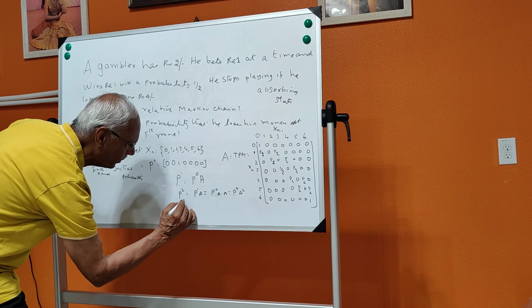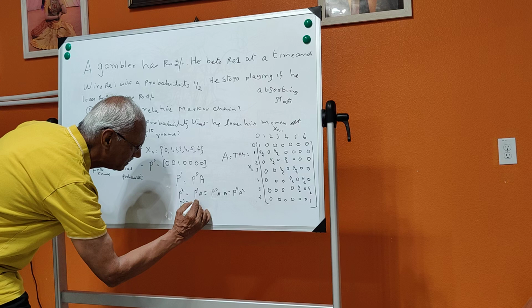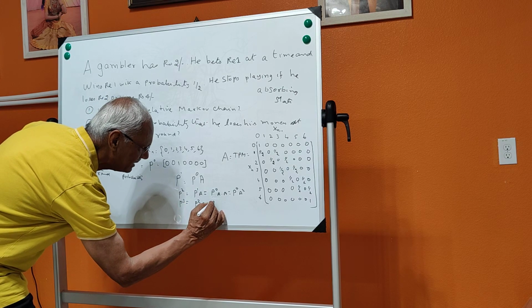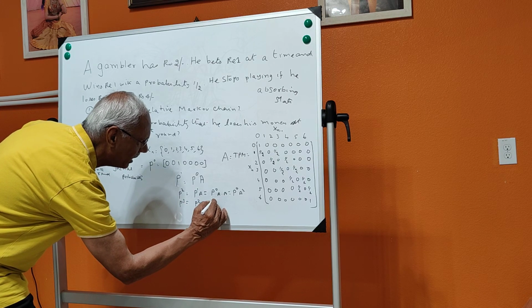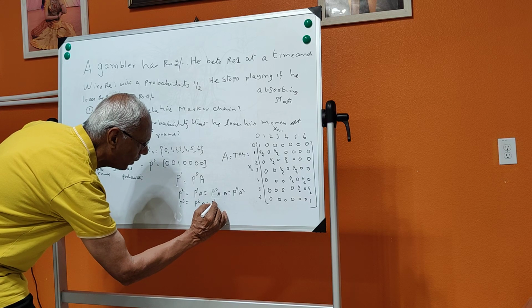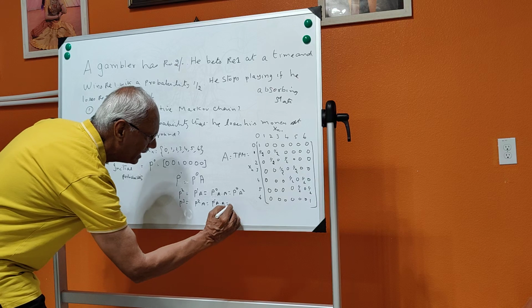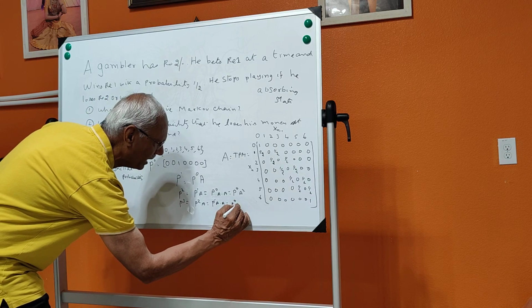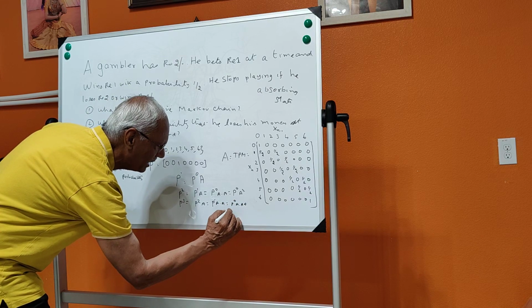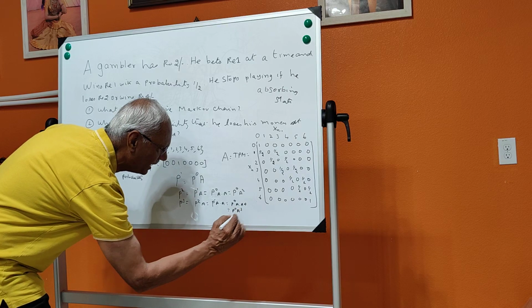And what is P3? P3 is P2 into A, that is P1 of A into A, that is P0 of A into A, equal to P0 of A cubed.